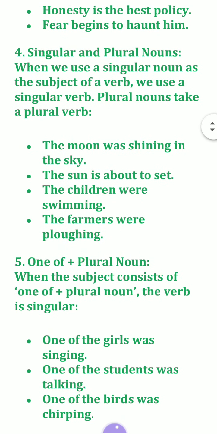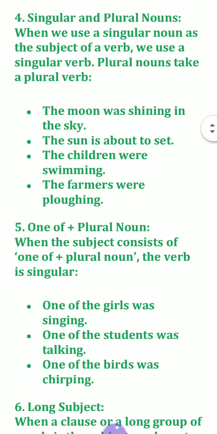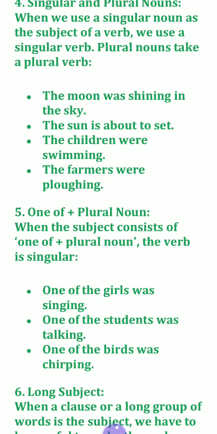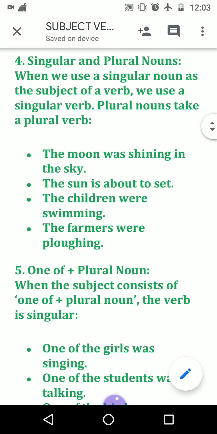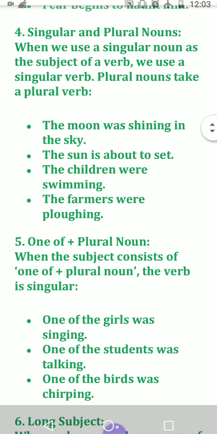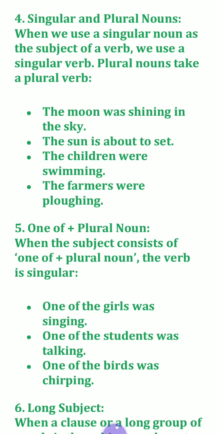Rule number 4. Singular and plural nouns. When we use a singular noun as the subject of a verb, we use a singular verb. Plural nouns take a plural verb. Like, see, the moon was shining in the sky. The moon, singular, was singular. The sun is about to set. The sun, singular, is singular. The children, what is that? The children is plural, so were is plural. The farmers is plural. Were is also plural.